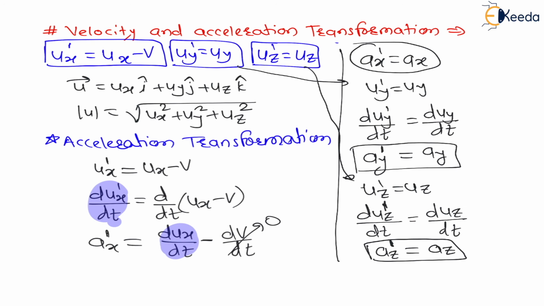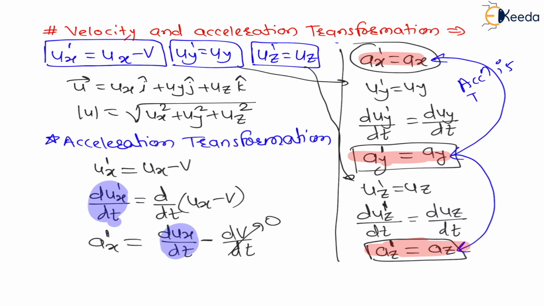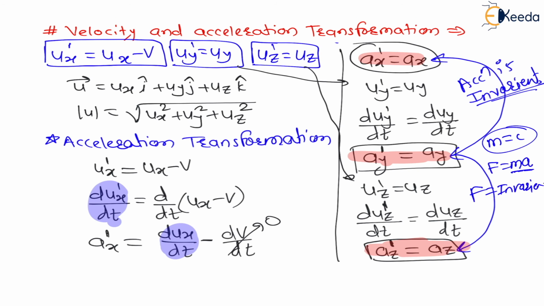My dear students, can you observe all the three equations for the acceleration? From these equations, can you say the acceleration is invariant? Therefore, my dear students, here we can say the acceleration is invariant, very important. And as acceleration is invariant and the speed is very less, therefore mass is also constant. Therefore, force is equal to mass into acceleration. Mass constant, acceleration constant, force is also constant, means force is also invariant.